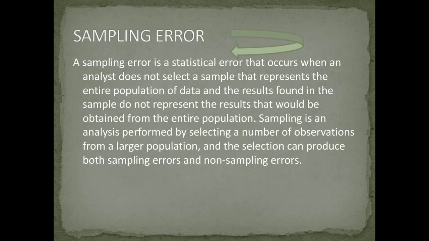And now we define sampling error. A sampling error is a statistical error that occurs when an analyst doesn't select a sample that represents the entire population of data, and the results found in the sample do not represent the results that would be obtained from the entire population. Sampling is an analysis performed by selecting a number of observations from a larger population, and the selection can produce both sampling errors and non-sampling errors.